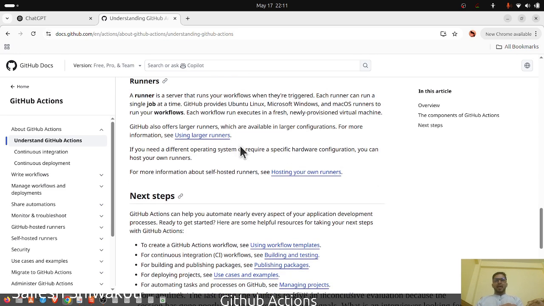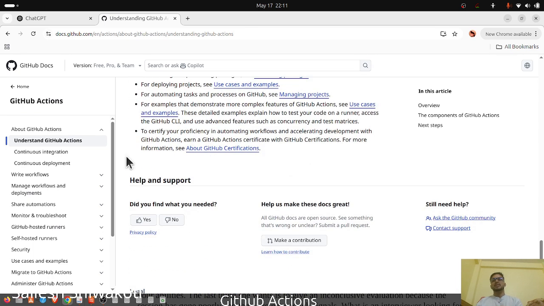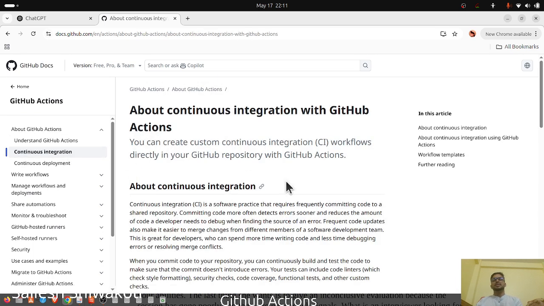A runner is a server, and each runner can run a single job at a time. GitHub provides Ubuntu Linux, Microsoft Windows, and macOS runners to run your workflows. Each workflow run executes in a fresh, newly provisioned virtual machine. GitHub also offers larger runners, which are available in larger configurations. Okay. Next step. So basically, it is very simple. Now let's see the continuous integration part.